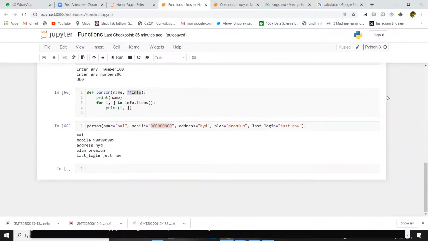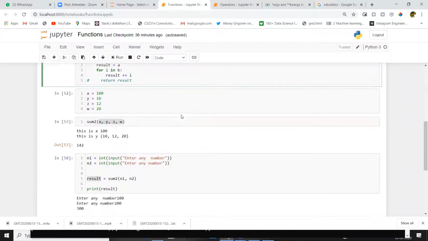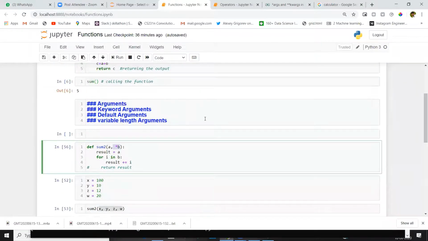Now we will work on the datetime module today. Why? Because we're done with functions. If you submit this task tomorrow, I will give you one more task. If you practice more tasks, you will get familiar with all these fundamentals. Then we can go for advanced topics like OOPS, or we will finish some basic projects. After that, we will go for the OOPS concept.